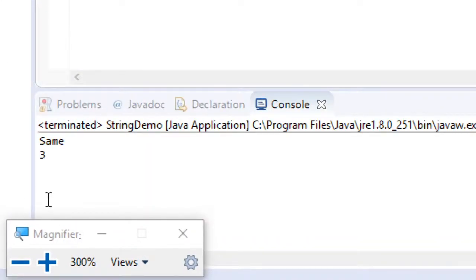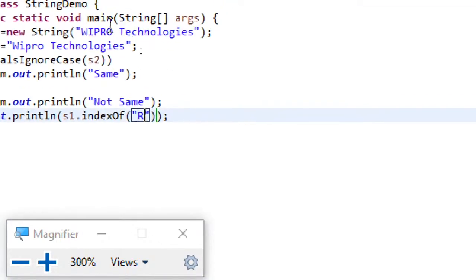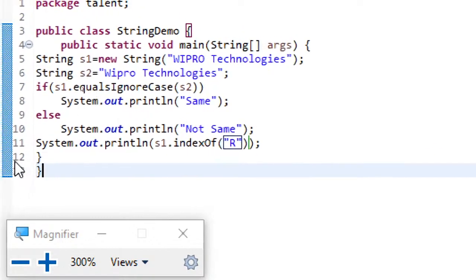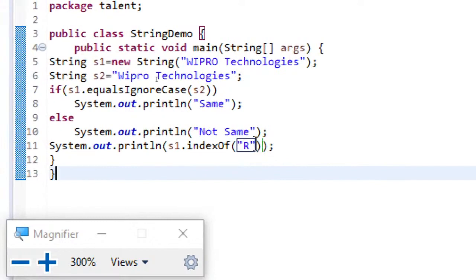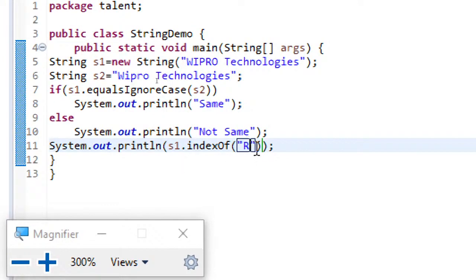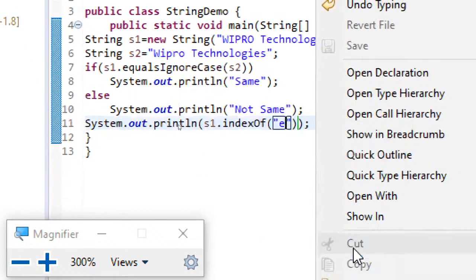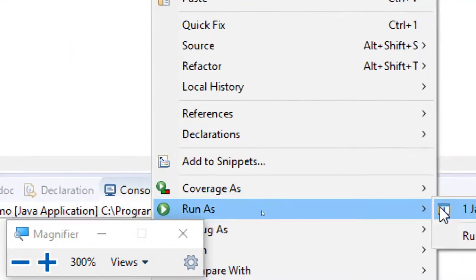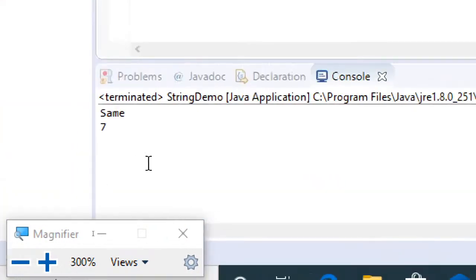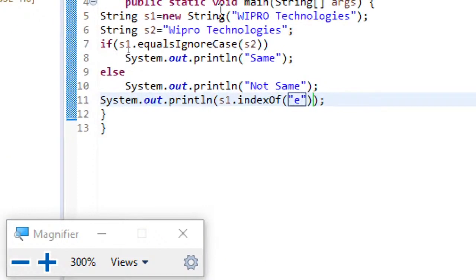Now you can see the output being displayed is 3. So here W is at index 0, I is at index 1, P is at index 2, so R is at index 3. That's the reason it has displayed that. Now similarly, I'll just show you another one. Suppose I have small e, index of small e, run as Java application. You can see the output displayed is 7, because here in Wipro Technologies there are two e's. Here is one e and there is another e here.